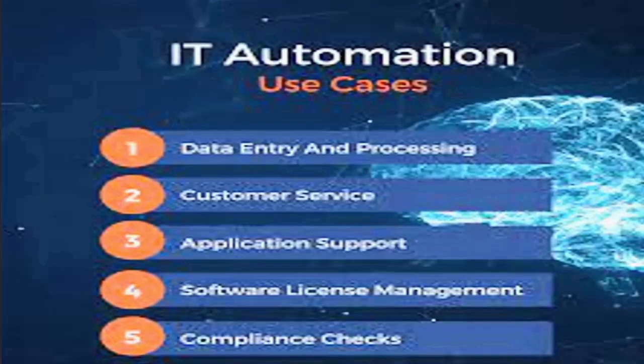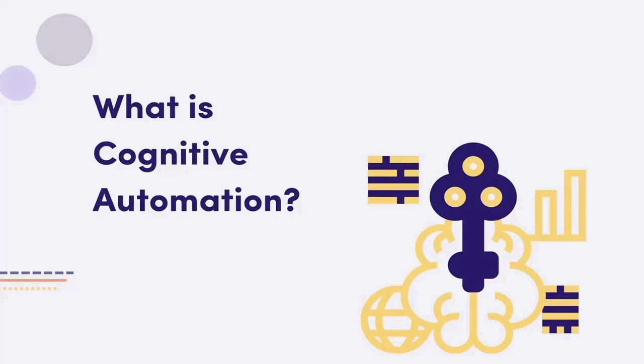Then comes widely used IT automation that involves tasks such as server provisioning, software deployment, configuration management, system monitoring. Then we have cognitive automation. So what is it? The utilization of AI technologies like machine learning, natural language processing to automate tasks that require human-like abilities such as data analysis, decision making, and customer services. This is called cognitive automation. All in all, it involves machine learning, NLP or AI technologies to automate the task.